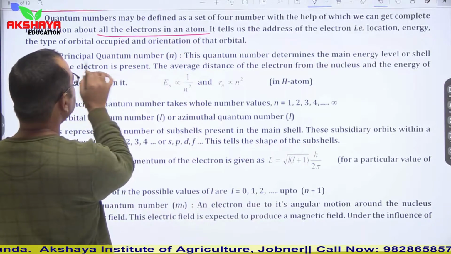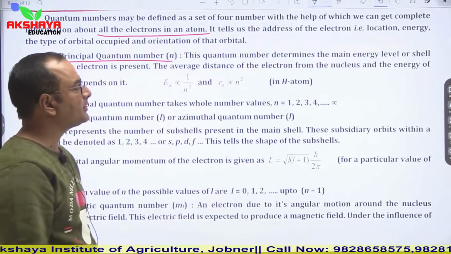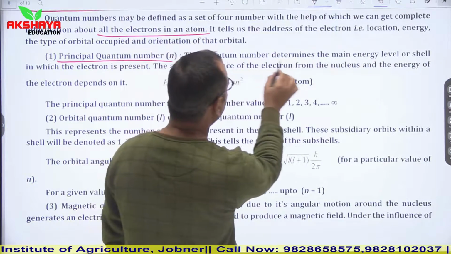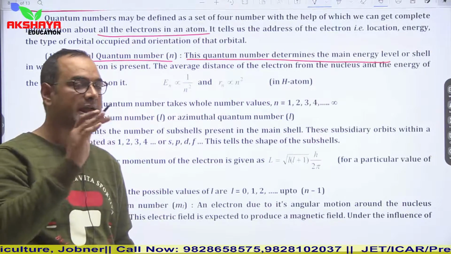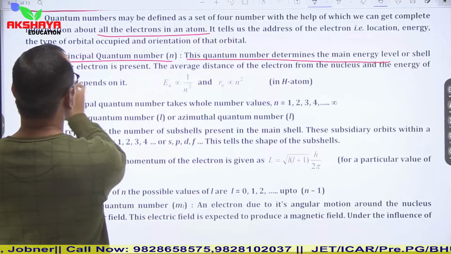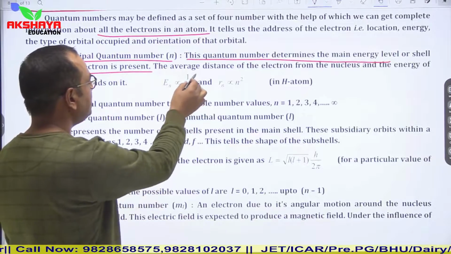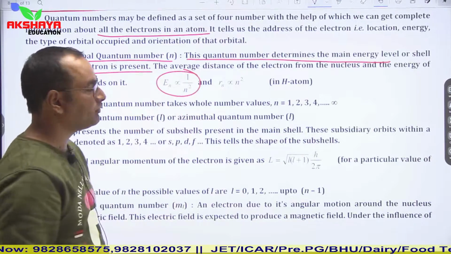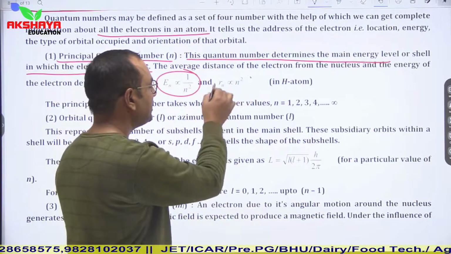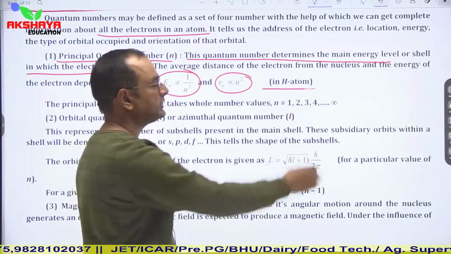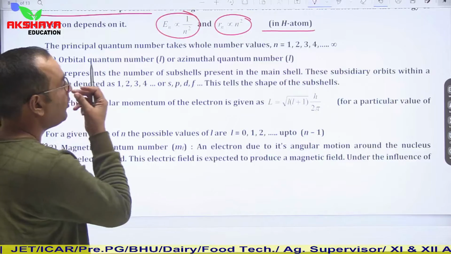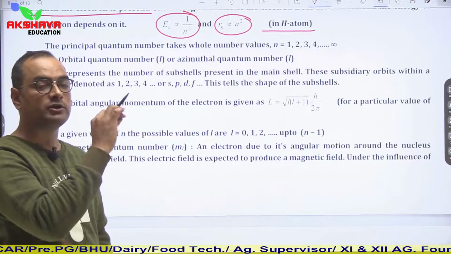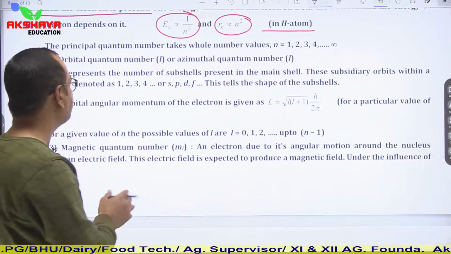What is the principal quantum number? This quantum number determines the main energy level or shell in which the electron is present. For the hydrogen atom, En is proportional to 1 upon n square and the radius is proportional to n square. The principal quantum number takes whole number values, from 1 up to infinity.